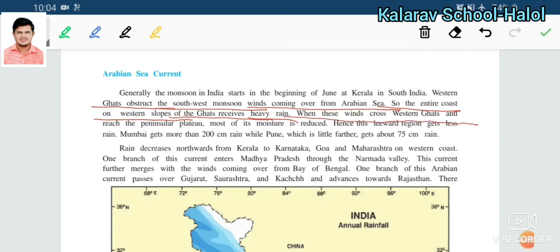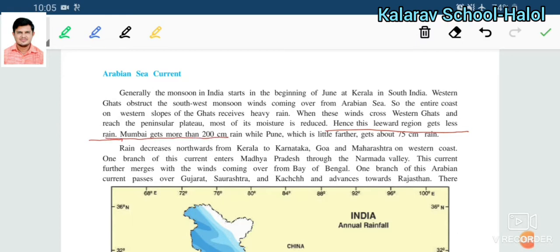Okay, when these winds cross the Western Ghats and reach the peninsular plateau, most of the moisture is reduced. Why? Because they have to travel a very long distance, so the moisture decreases. Hence this leeward region gets less rain. Whatever region the winds pass through with less moisture receives very little rain, and that is why it is considered a low rainfall region.